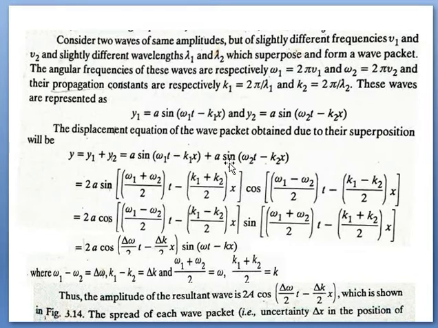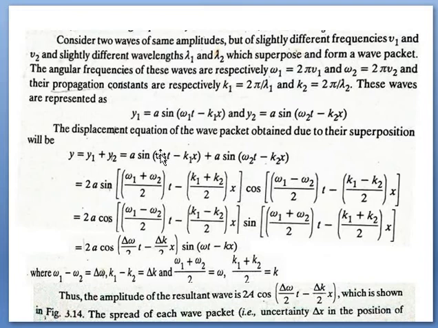Sine of (A plus B) by 2 means these two terms will be added and divided by 2, t is kept outside, minus is kept here, and (k1 plus k2) upon 2 x is common in both terms, so that is kept outside. So we have this term sine (A plus B) by 2, and as a factor cos (A minus B) by 2.